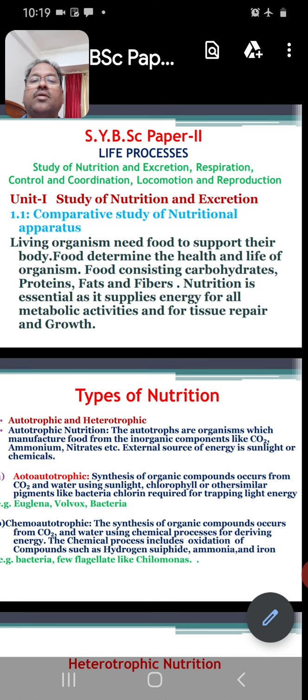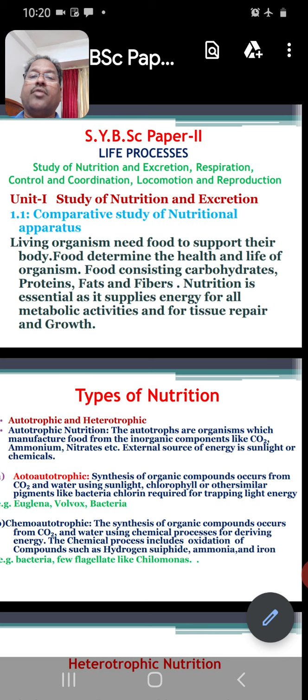So first, what is nutrition and what is excretion? Nutrition is this: each and every animal on this earth requires food. The food is required for the production of energy, their daily metabolic activities, tissue repair, as well as the normal growth of the individual.